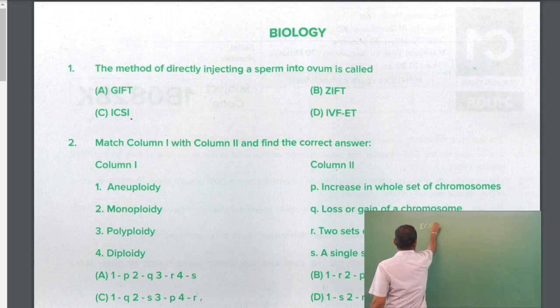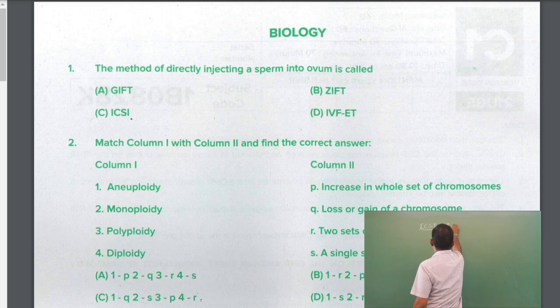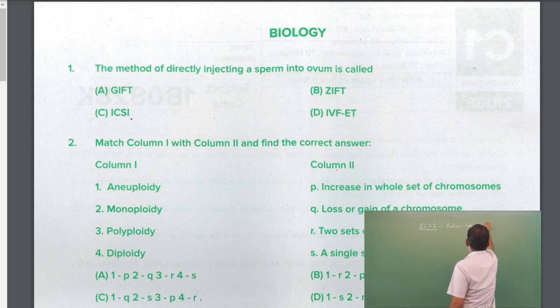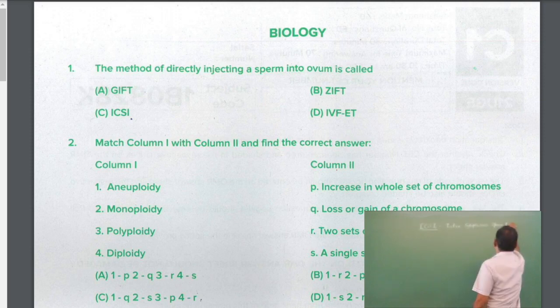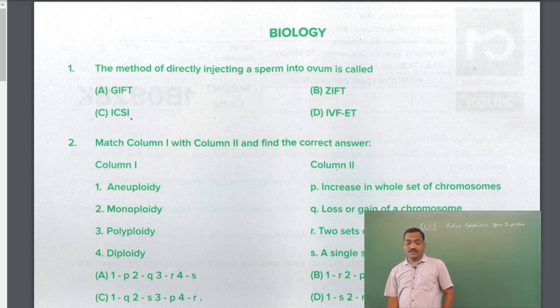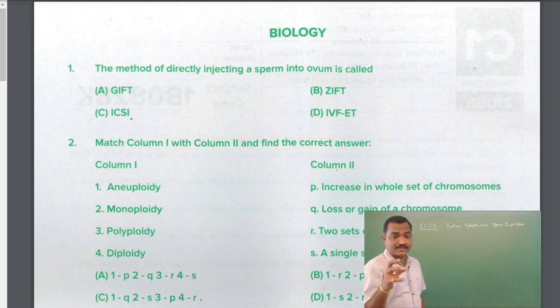So very simple question. A sperm collected from the husband or the male donor will be injected directly into the egg cell or the ovum. That's called ICSI, intracytoplasmic sperm injection.